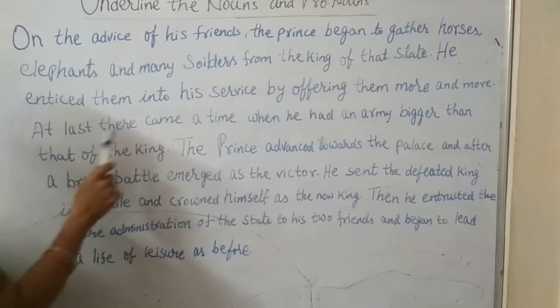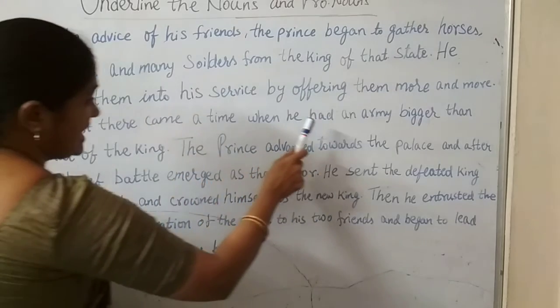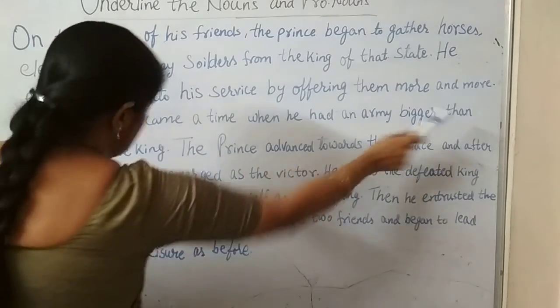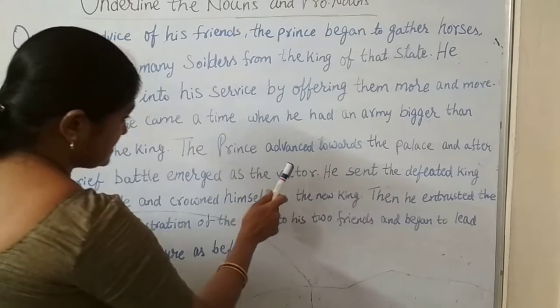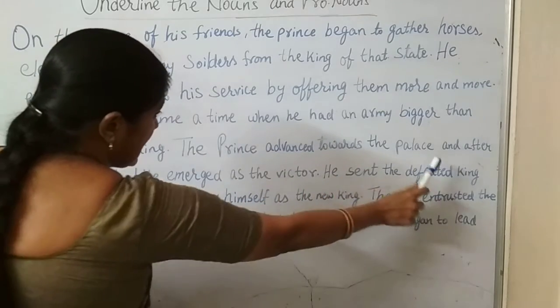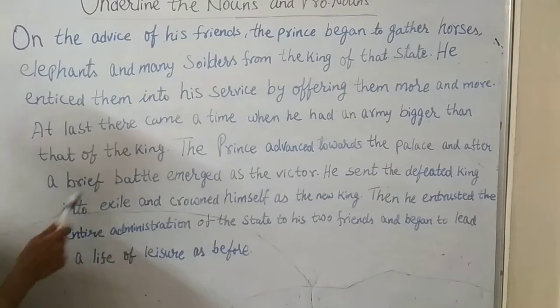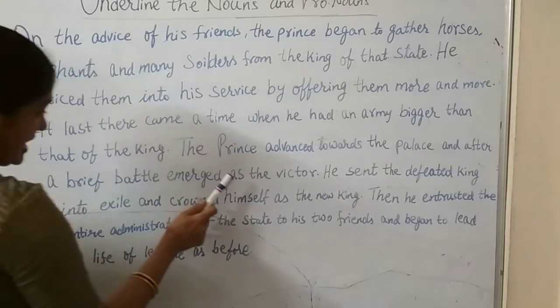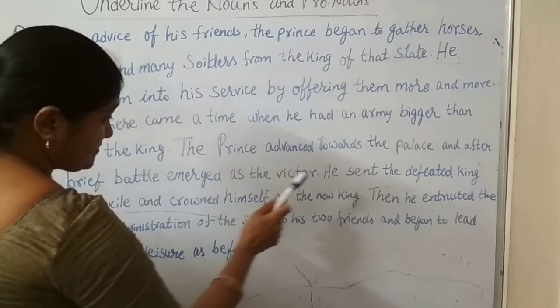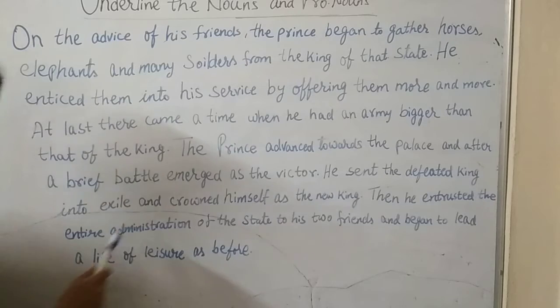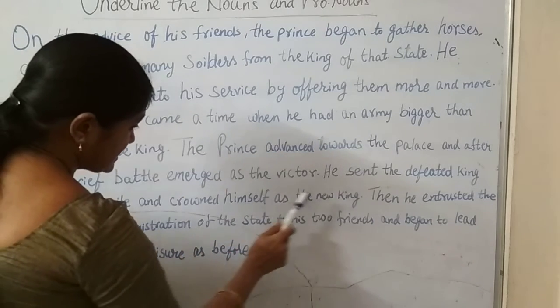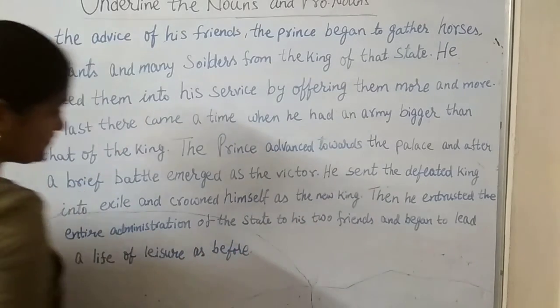At last, there came a time when he had an army bigger than that of the king. The prince advanced towards the place and after a brief battle emerged as the victor. He sent the defeated king into exile and crowned himself as a new king.